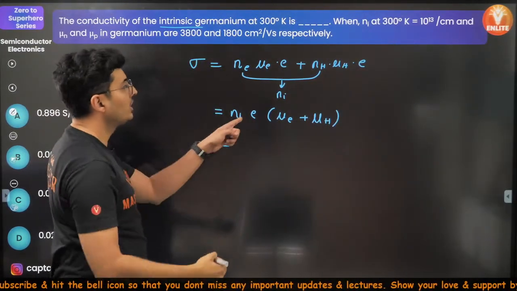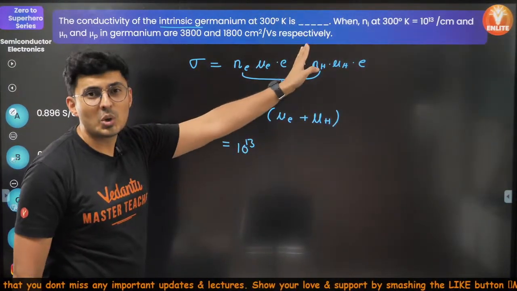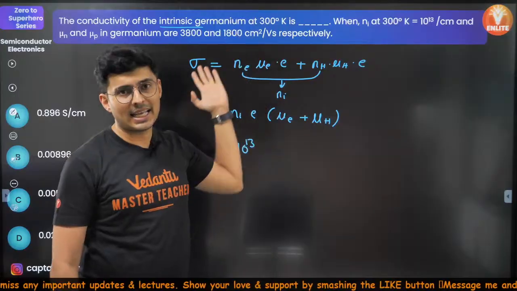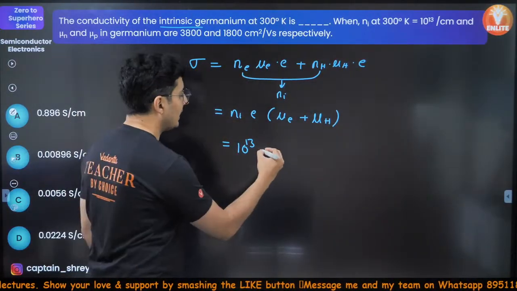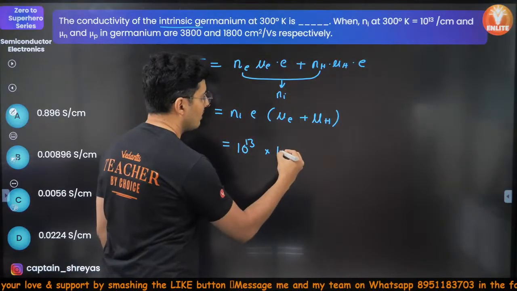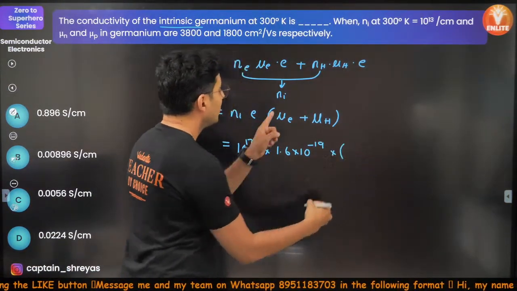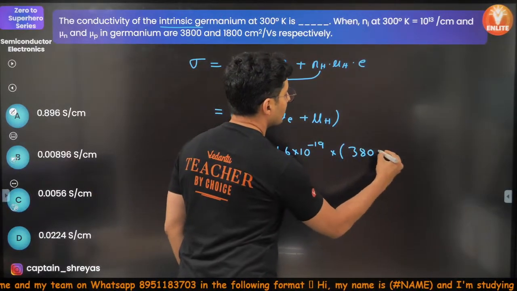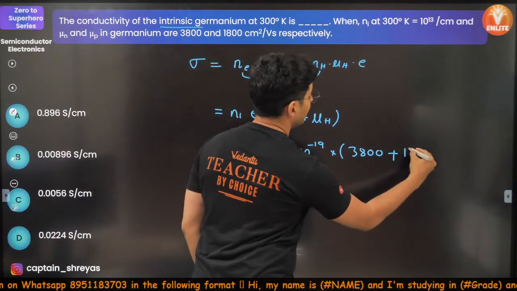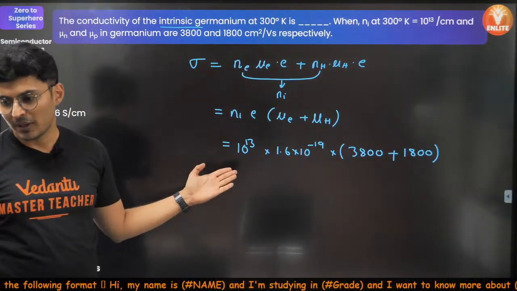So just start substituting. Ni is 10 to the power 13. You don't have to convert it into SI because the units will get cancelled, so don't bother about it. Electron charge is nothing but 1.6 into 10 to the power minus 19, and into this plus this, which is 3800 plus 1800. That's it. Solve this and see what you get.